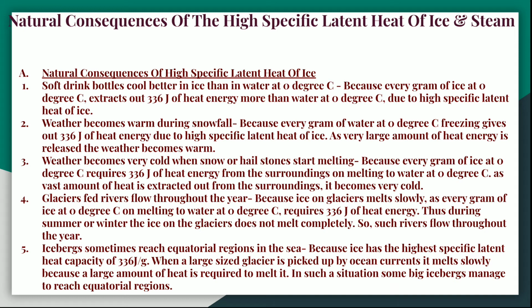Due to the ocean current it reaches there, but it will not melt because that much heat, that is 336 joules per gram, is required for melting the total iceberg. It is not always possible to get that much heat from the surroundings, so it will melt very slowly.